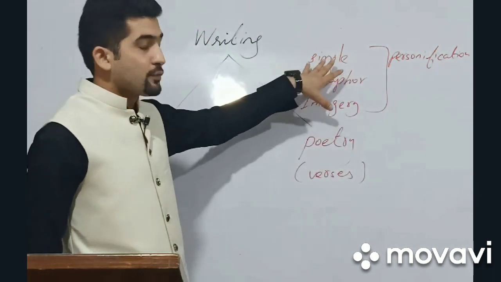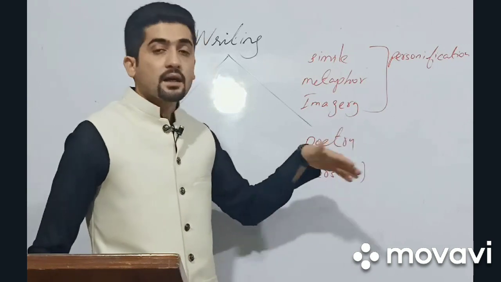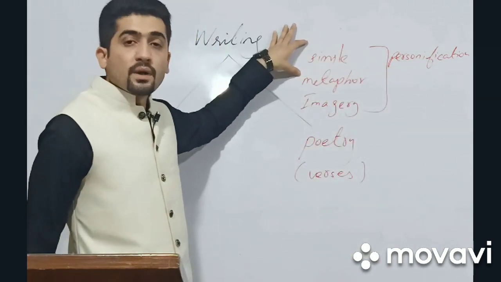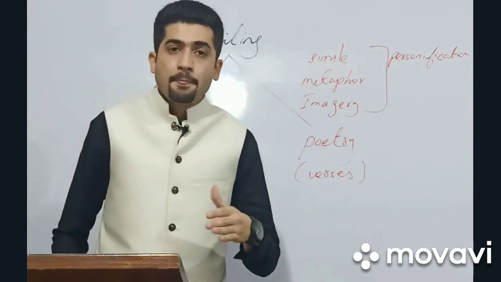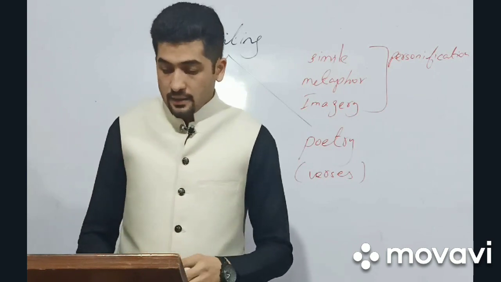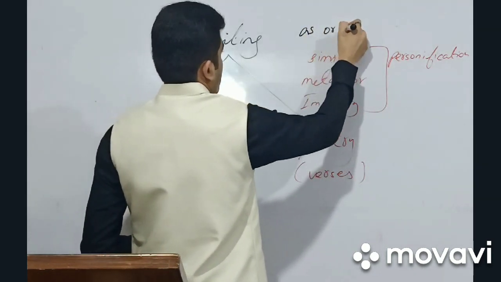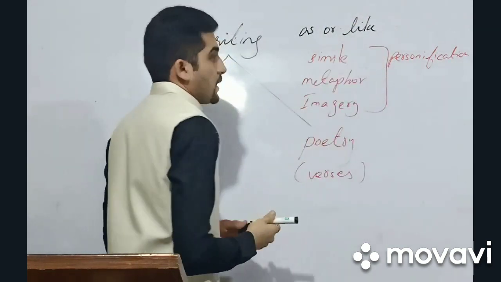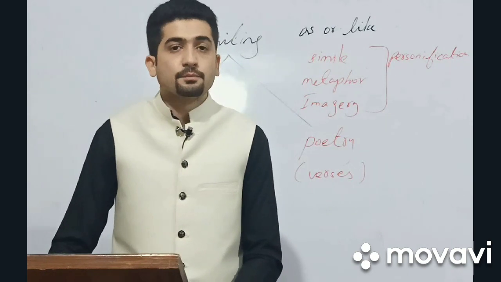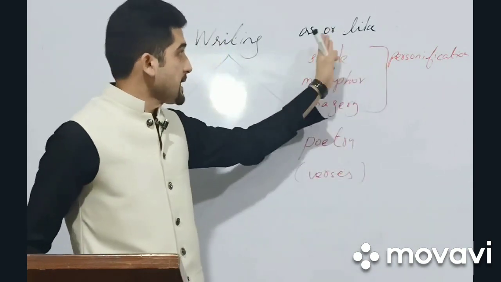So these three or four literary devices are very much important, and we encounter these literary devices again and again. First of all, we will talk about what is a simile. Simile is actually a comparison between two dissimilar things, and we use "as" or "like" in a simile. When a poet uses simile in a piece of writing, in a piece of poetry, he compares two different things by using "as" or "like".